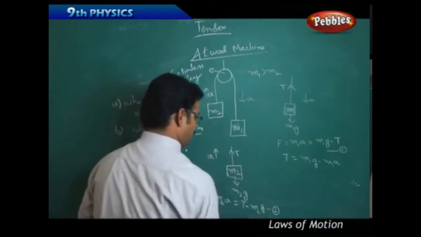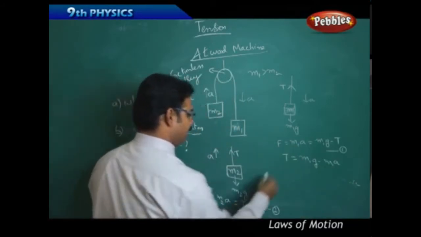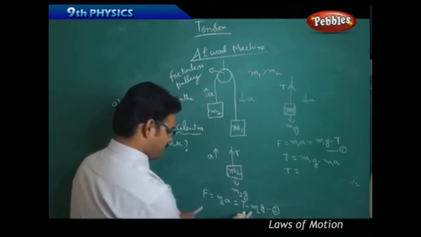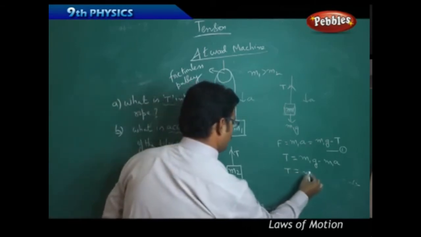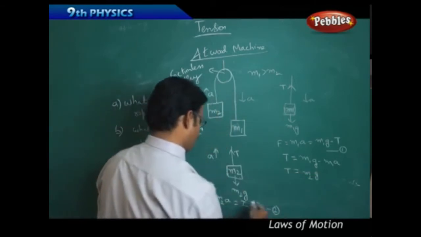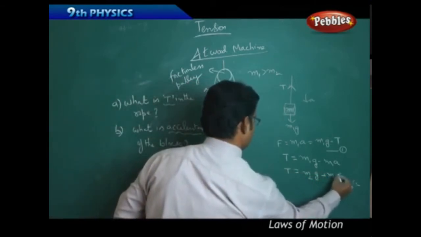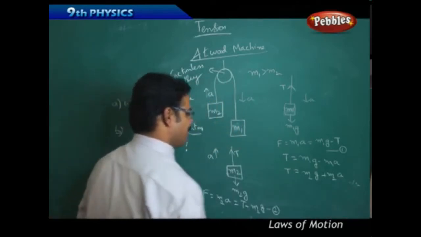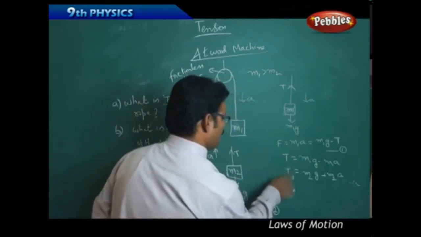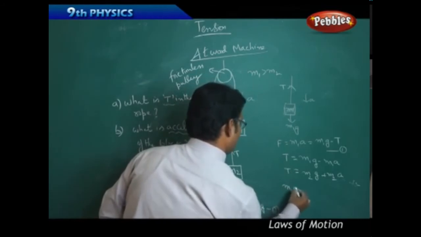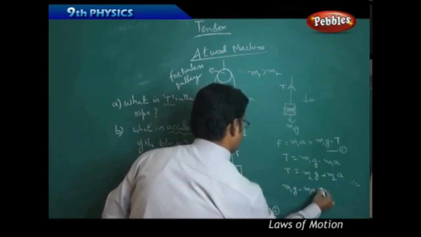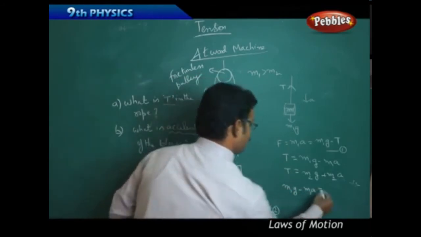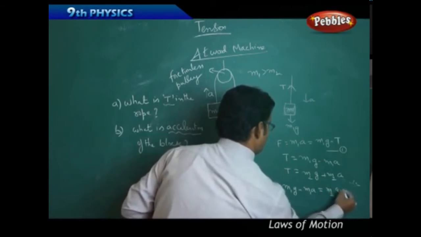From equation 2, T equals m2g plus m2a. Then equate them: m1g minus m1a equals m2g plus m2a.